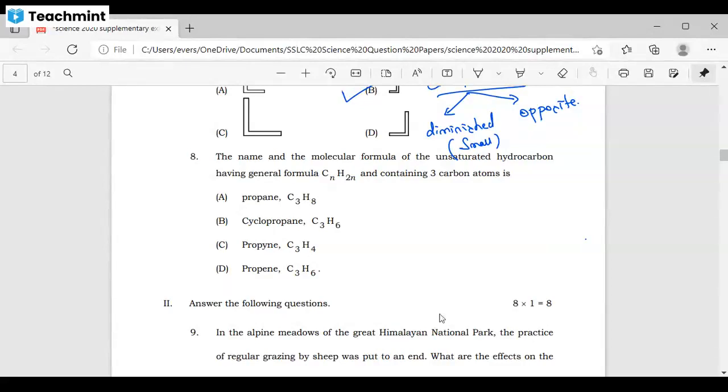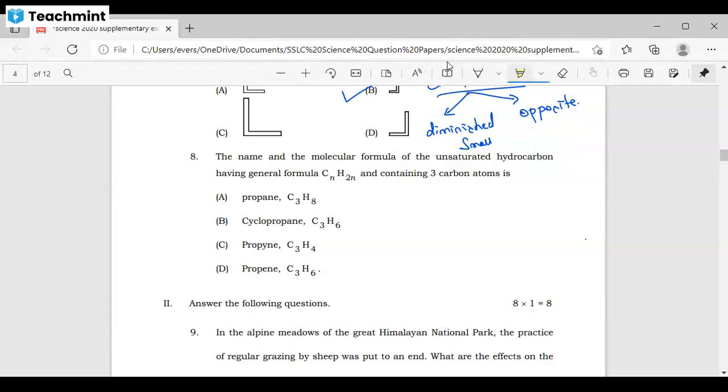Now, next question. Come back to the next question. Question number 8. The name and the molecular formula of the unsaturated hydrocarbon having general formula CnH2n and containing 3 carbon atoms is.